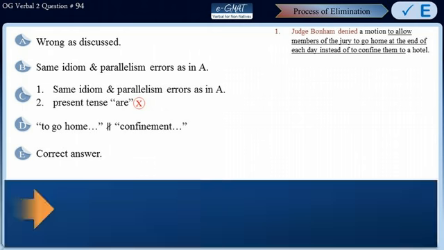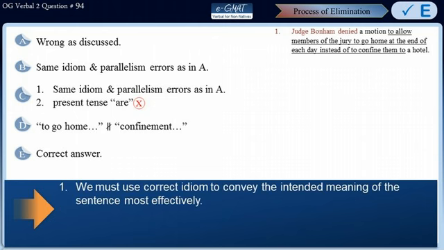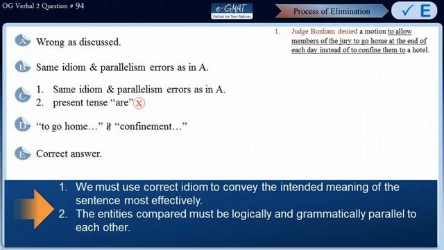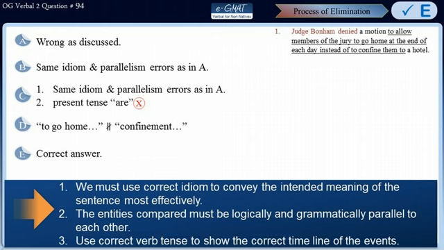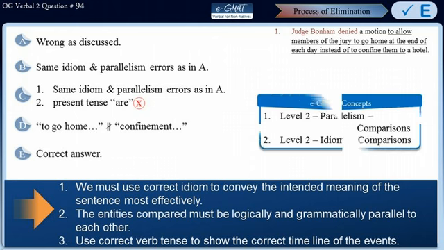Let's take a look at the takeaway messages now. We must use the correct idiom to convey the intended meaning of the sentence in the most effective manner. The entities compared must be logically as well as grammatically parallel to each other. Also, we must use the correct verb tense to show the correct timeline of the events. The concepts tested in this sentence have been covered in e-GMAT concepts, Level 2 parallelism comparisons and Level 2 idioms comparisons.